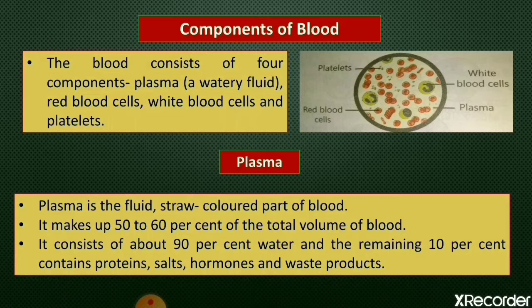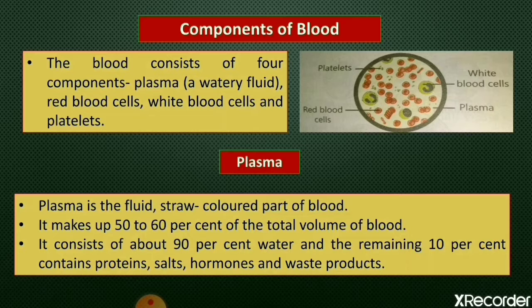We all know blood consists of four components. Means its composition is plasma, red blood cells, means RBCs, white blood cells, means WBCs, and platelets. Plasma is a liquid, and red blood cells, white blood cells, and platelets are suspended in that liquid plasma.